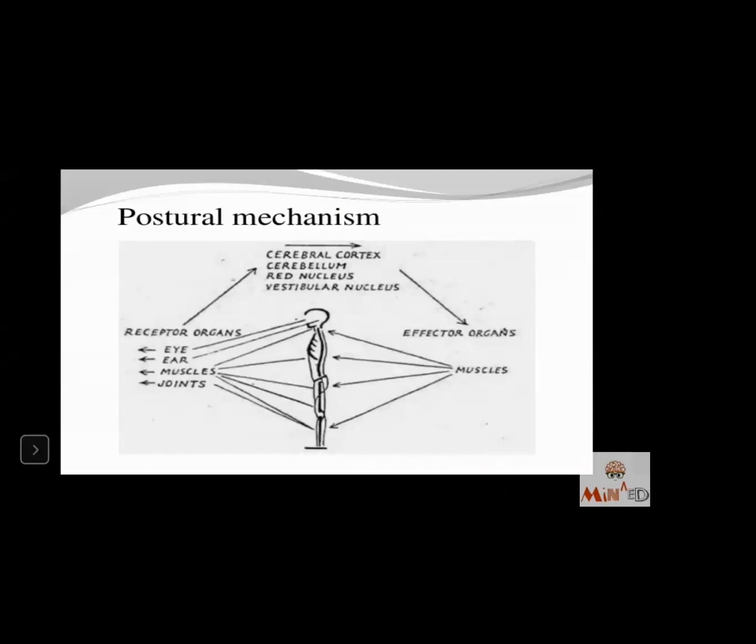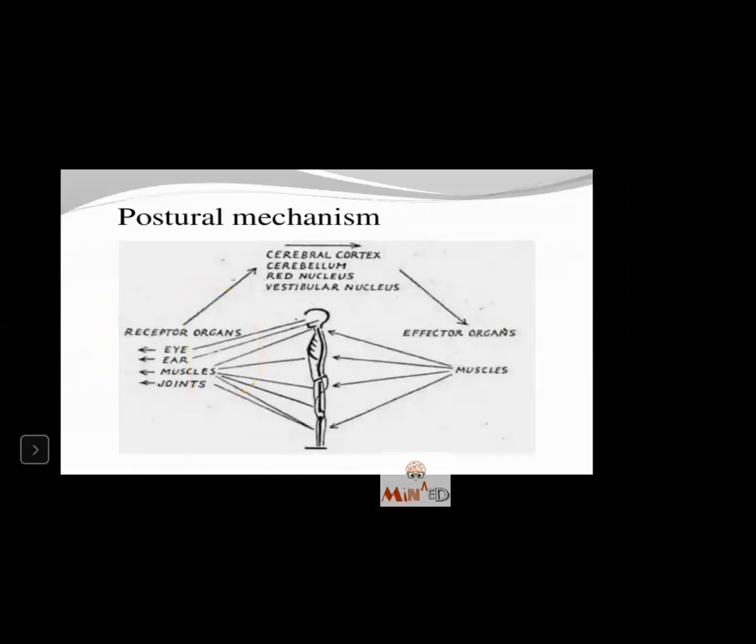The effector organs are the muscles. Now I'll explain this. The cerebral cortex, cerebellum, and red nucleus, and also the vestibular nucleus, which is the one required for balance, will act according to the eye, ear, muscles, and joints. Now, where their effect will be seen is on muscles. So, reception means to get the stimuli from the eyes, ears, muscles, and joints.